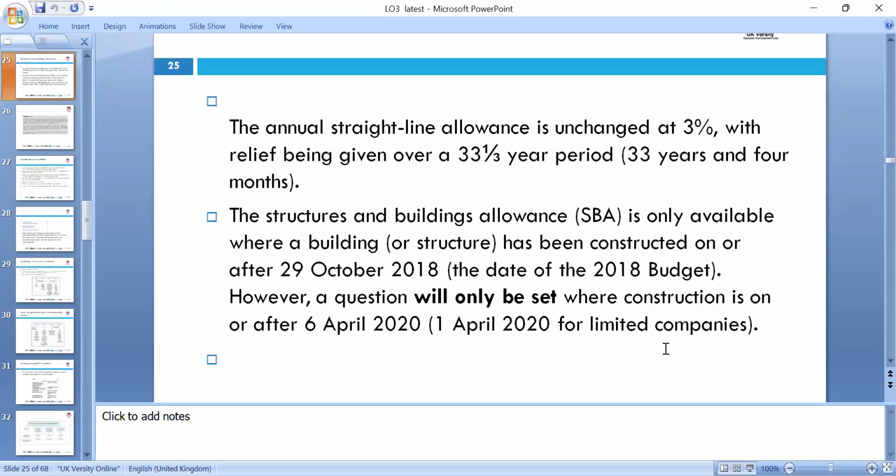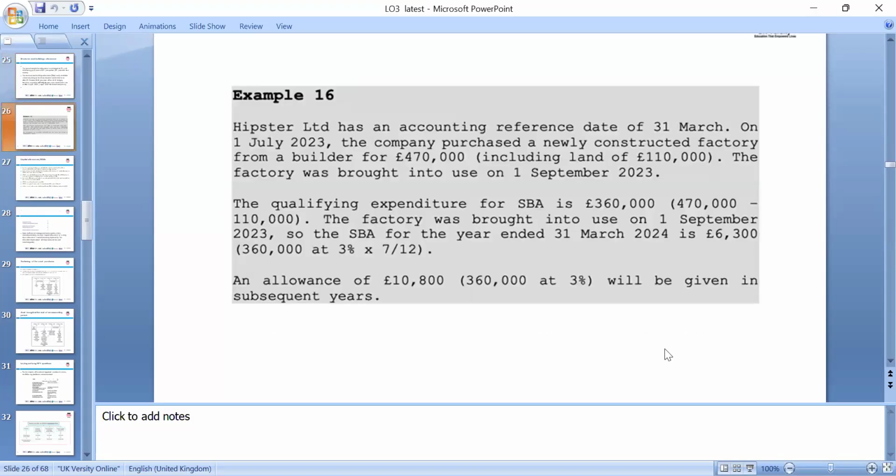Okay, so the annual straight line allowance is 3%, with the relief given over a period of 33 years, 4 months. So we need to look at these. The structured buildings allowance is only available for buildings constructed between these years and will be set off. So we have included an example here.